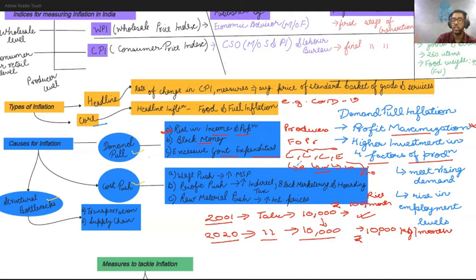So now, what happened due to demand pull inflation? I've written it down here for you also. First is profit maximization by the producer. Second, he has invested this extra income that he's generating into the 4 factors of production to meet the rising demand. And how will he do that? By increasing the supply chain mechanism. As a result, there is higher investment in the 4 factors of production, to meet the rising demand. And as a result, there is a rise in employment levels. So whenever there is demand pull inflation, it is a positive aspect for society, because it leads to an increase in employment level.